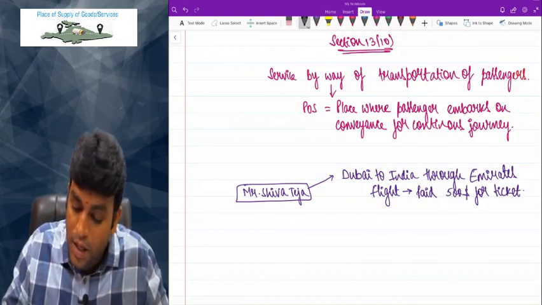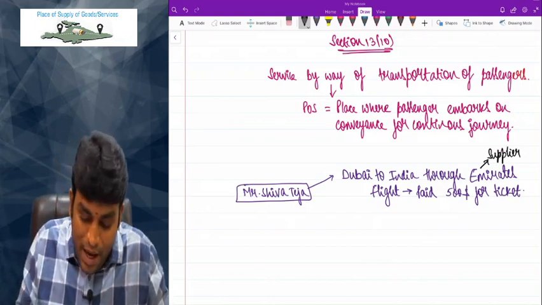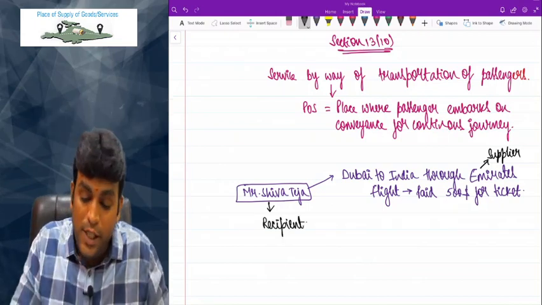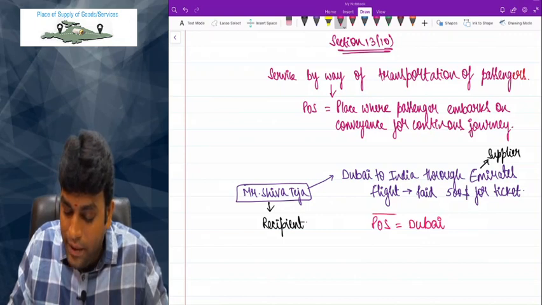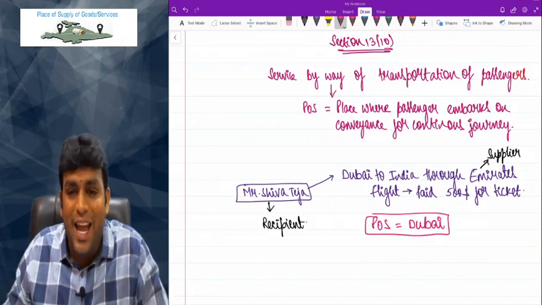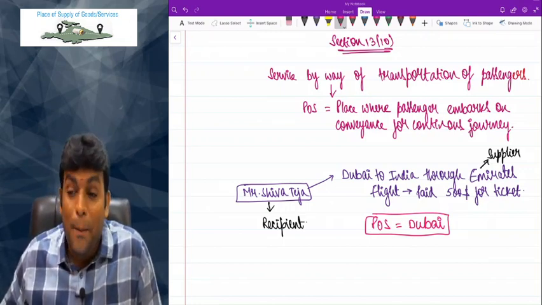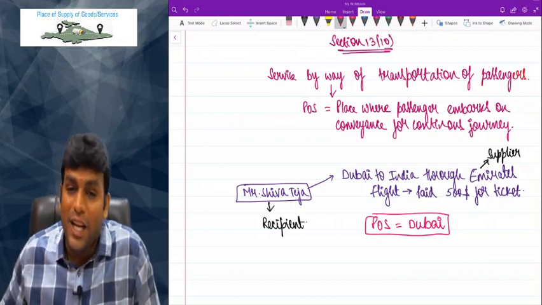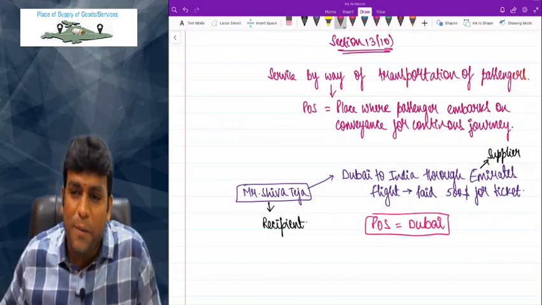Come on, please speak out. Emirates will become the supplier who is providing the service of transportation of passenger. And Shivateja becomes what, my dear friends? Recipient. So in this particular example, what will become the place of supply, sir? Place of supply is nothing but Dubai, because it is the place where the passenger embarks on the conveyance for continuous journey. It is the same thing we learnt in 12.9, but the point to be noted is that 12.9 says if the recipient is a registered person, then the location of such person. If the recipient is an unregistered person, then only the answer is the place where the passenger embarks on the conveyance for continuous journey.